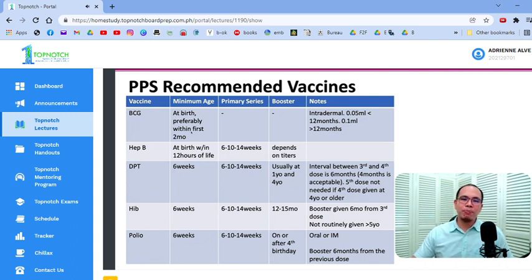So BCG is given at birth, preferably within the first 2 months. Okay? Please remember the dose. Okay? It's 0.05 for less than 12 months. Pag more than 1 year old na yan, 1 year old na yan, 0.1 ml. Okay? DPT, what do you have to remember?